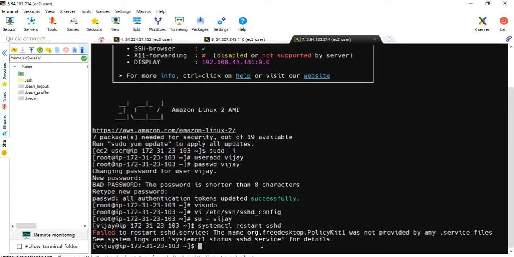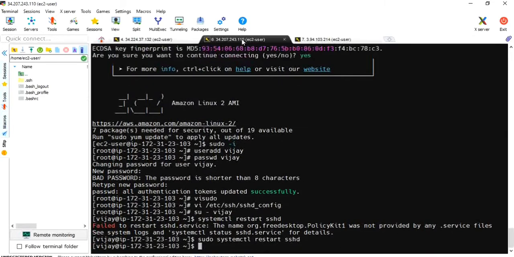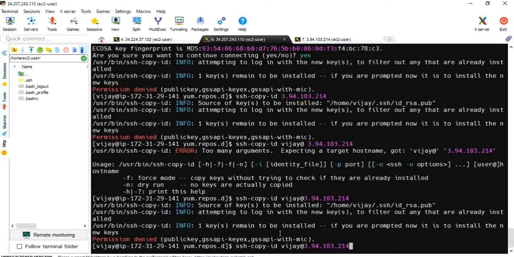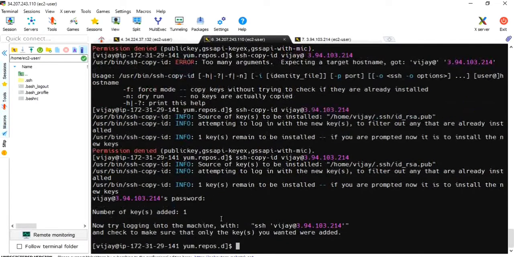Okay, I have to restart it with sudo privileges because I am the Vijay user. Sudo, as I said. Okay, it has been restarted. Now let me get into server 2 and copy keys. Yeah, it's now asking the password of server 3 user Vijay. Okay, keys have been added.